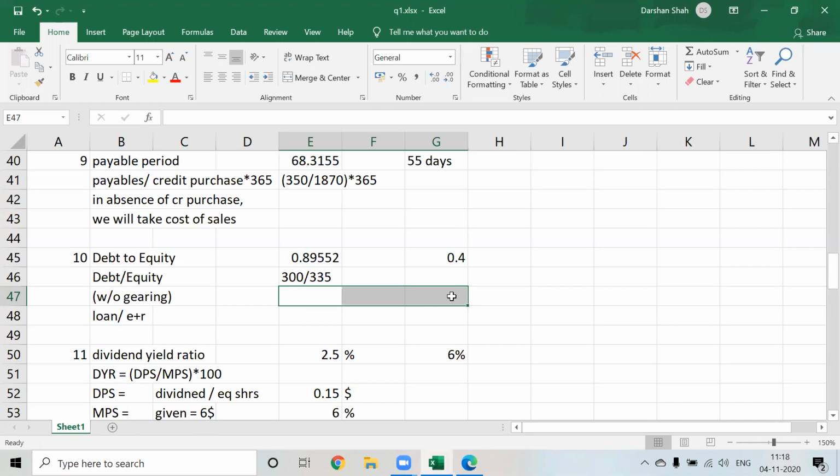Now it will have two implications. First implication is what? That company will have a greater financial risk. Higher the debt, higher is the financial commitment. So financial risk is higher. And second implication is what? Company's cost of capital will start to reduce. The more and more debt you have in the company, the cost of capital starts to reduce.